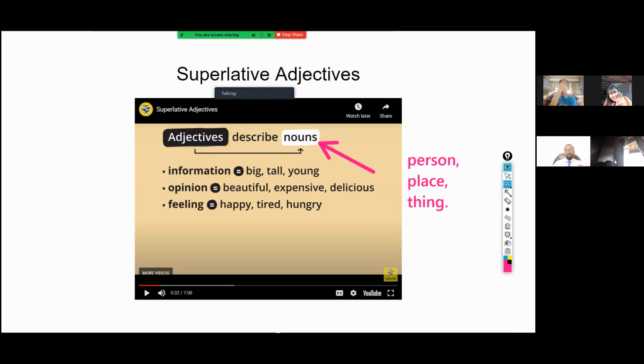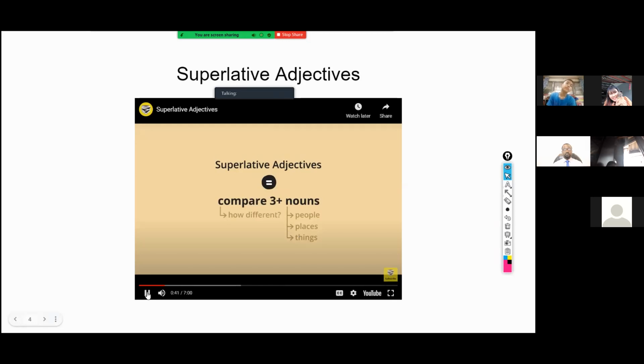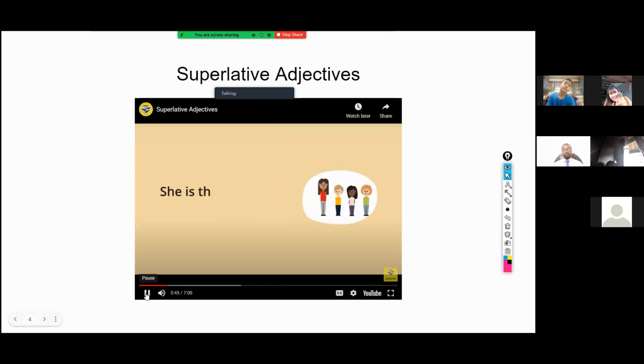Thank you so much. That's very important, guys. A noun is a person, place, or thing, and adjectives describe nouns, okay? So let's continue going and make sure you're listening carefully. We use superlative adjectives to compare three or more people, places, or things. Superlative adjectives tell us how one noun is different from the rest. For example, she is the tallest girl in the group.